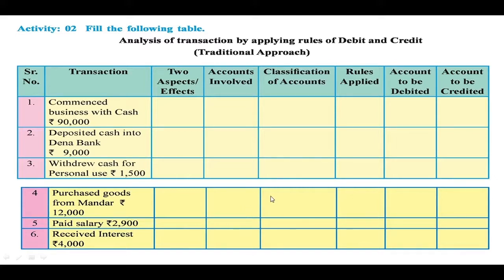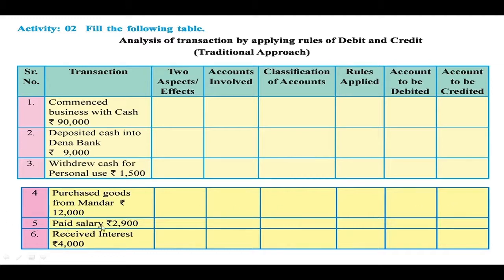Now classification of account. Purchases is the nominal account and the rule applied is debit expenses. So the account to be debited is purchases account. The second aspect of the transaction is Mandar is the giver. The account involved is Mandar's account. What is the type of the account? Personal account. Mandar is a person, so it is a personal account. What is the rule? Credit the giver. So the account to be credited is Mandar's account. Here you have to write Mandar's account.